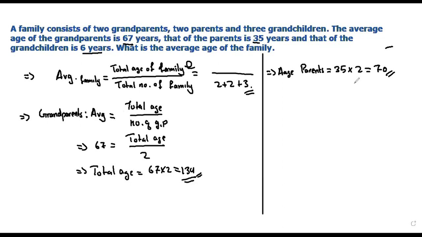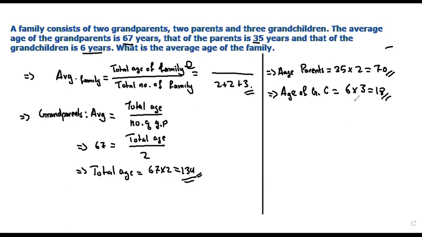Then the age of the grandchildren: average age is given as 6, times the number of grandchildren, 3, is 18.